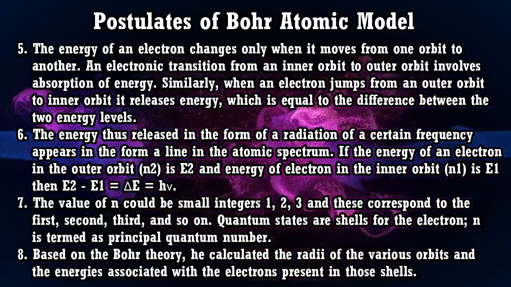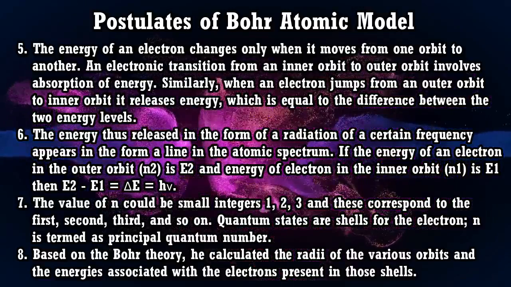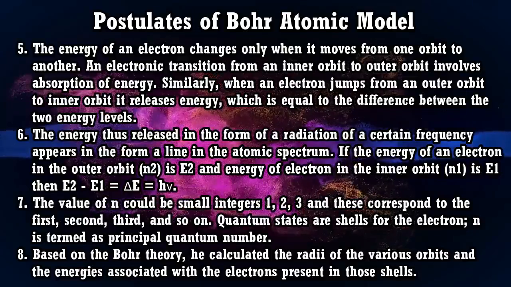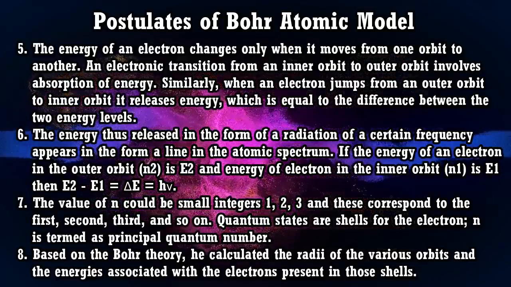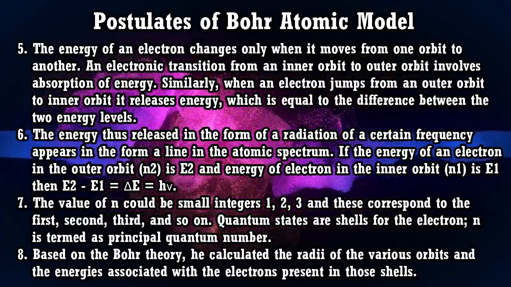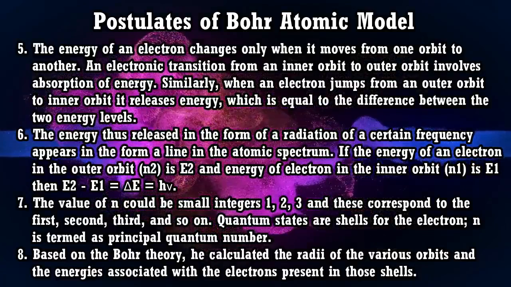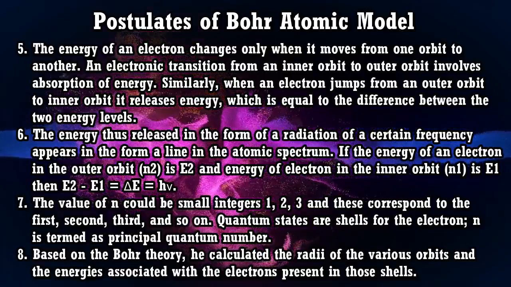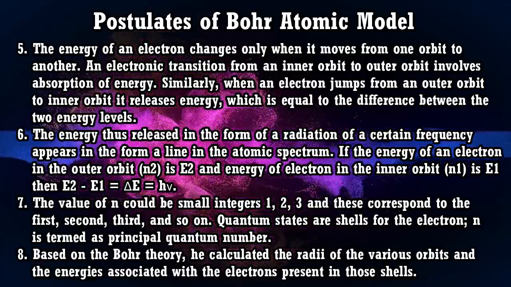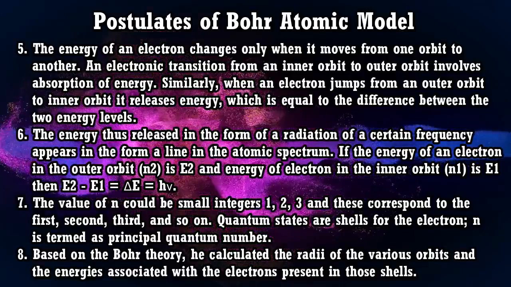By this the frequency can be discussed, and the stationary concept basically explains that if the electron moves from one to the other, the energy change will not be continuous, rather it will be discrete. Discrete means a particular packet of energy may be absorbed or emitted when the electron moves from one orbit to the other.